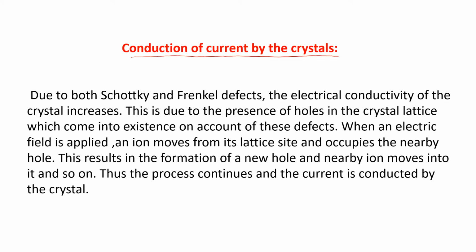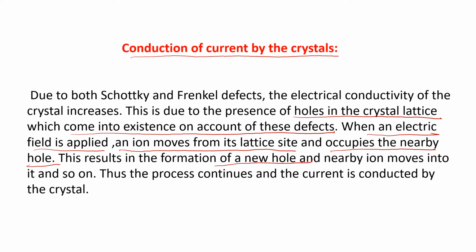This is due to the presence of holes in the crystal lattice, which come into existence on account of those defects. When an electric field is applied, an ion moves from its lattice site and occupies the nearby hole. This results in the formation of a new hole, as I told you. A nearby ion moves into it again, and so on. Thus the process continues and the current is conducted by the crystal.